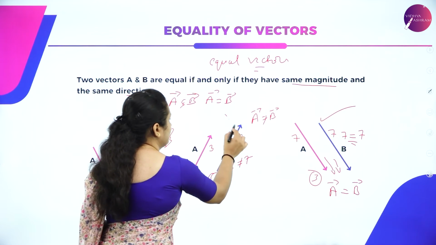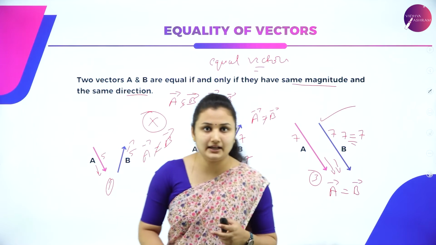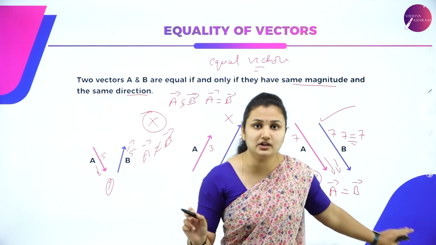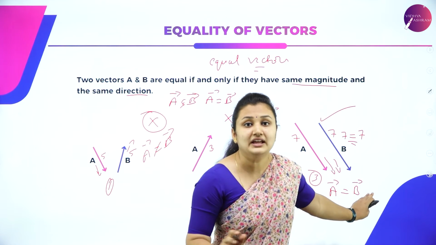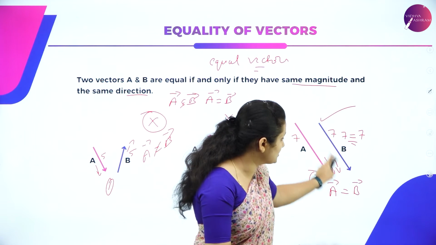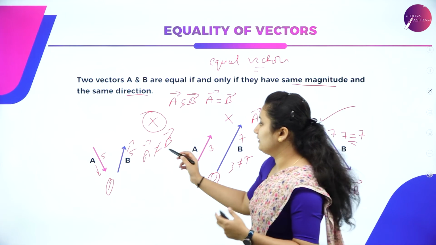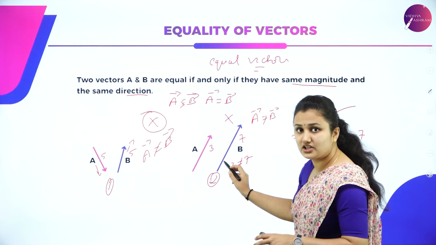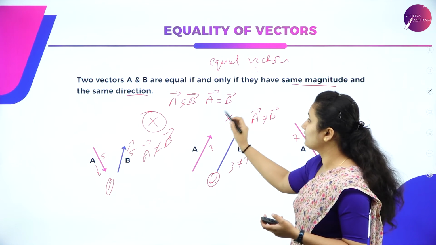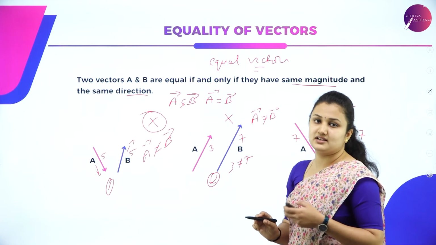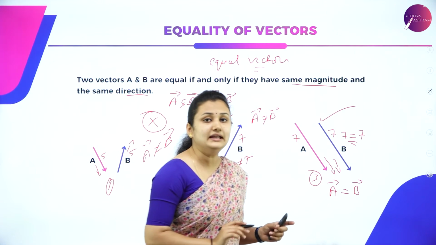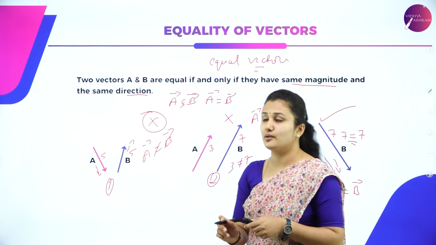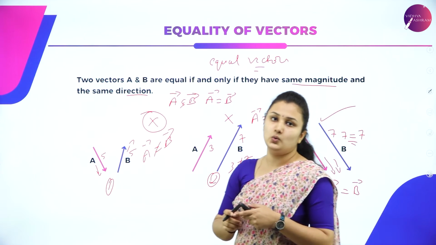So this is right. These are wrong. Clear? A is equal to B if and only if it has the same magnitude as well as the same direction. Even if it has equal magnitude but opposite direction, or the same direction but unequal magnitude, they are not called equal vectors. A is not equal to B. It is only equal if it has the same magnitude and the same direction. This is about equality of vectors.